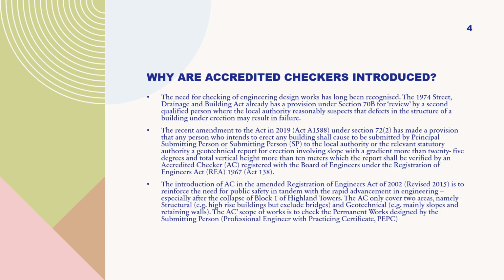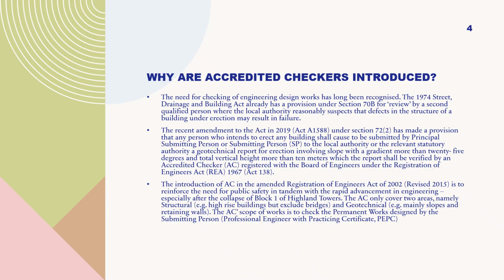Why are accredited checkers introduced? The need for checking of engineering design works has long been recognized. The 1974 Street, Drainage and Building Act already has a provision under Section 70B for review by a second qualified person where the local authority reasonably suspects that defects in the structure of a building under erection may result in failure.